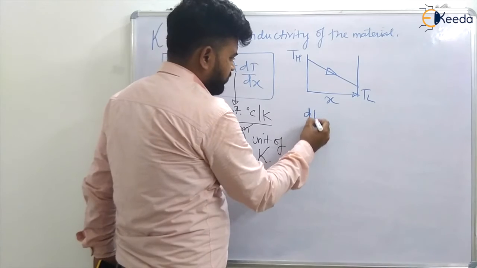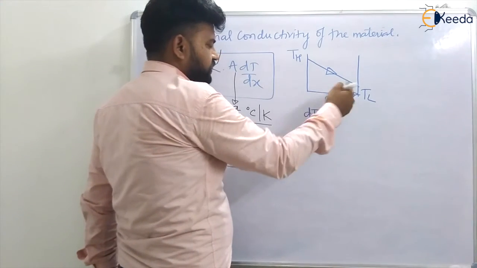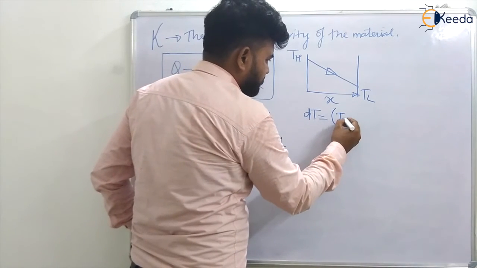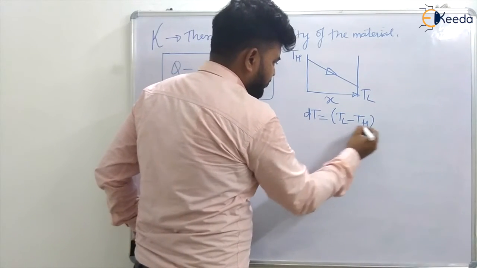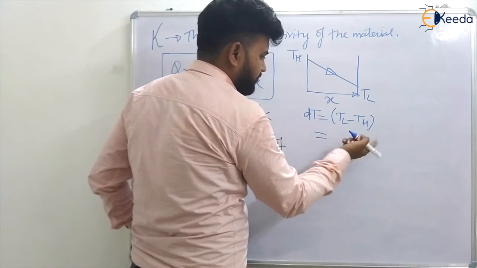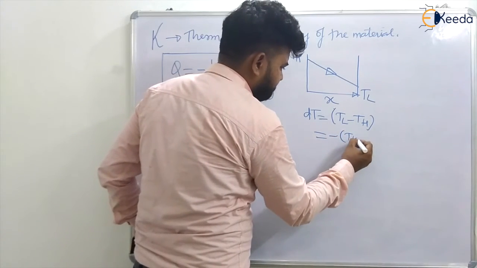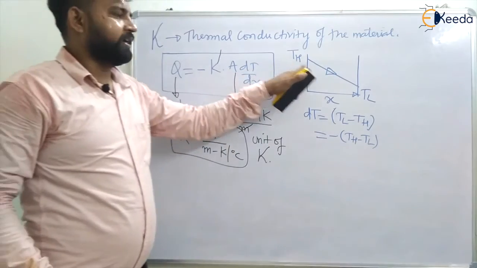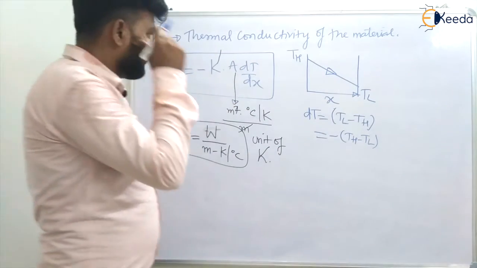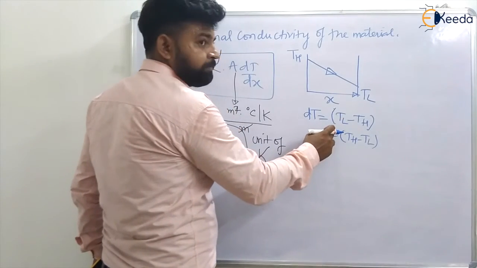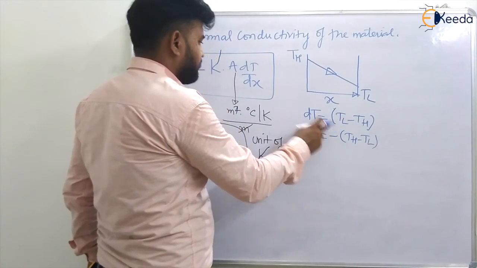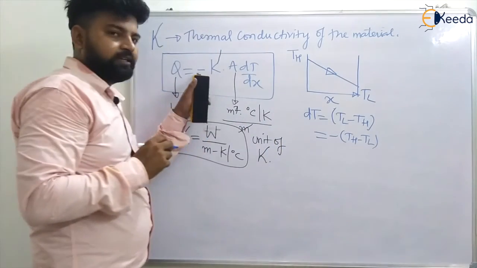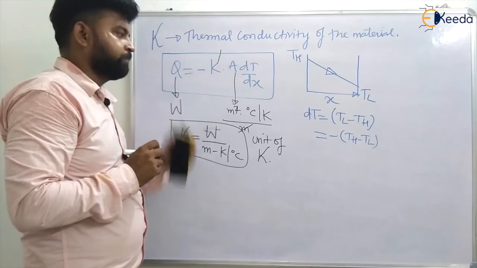Yes, the change in temperature with thickness will be T final, which is T lower minus T higher. But what we have to take is T higher minus T lower, from higher temperature to lower temperature. So to make this positive, we add a negative sign here in Fourier's law equation.